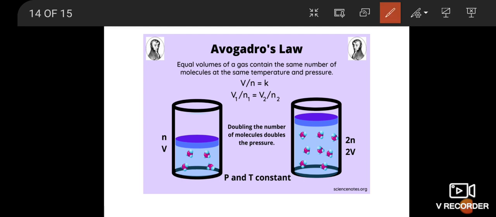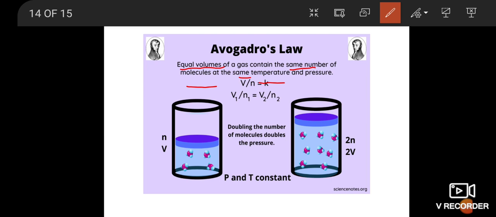Next one, Avogadro's law. What is Avogadro's law? Equal volumes of gas contain the same number of molecules at the same temperature and same pressure. This is Avogadro's law.